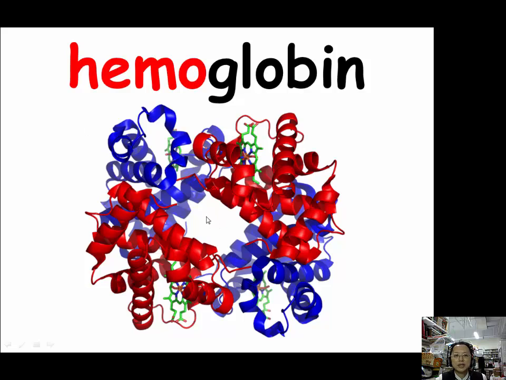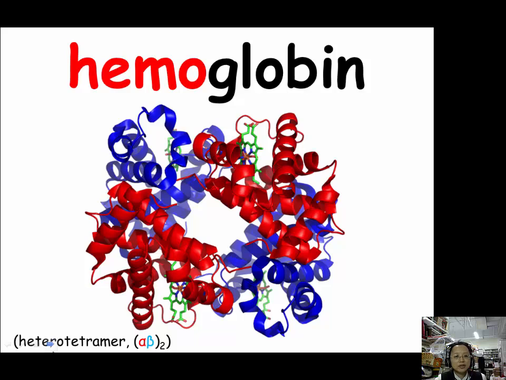Hemoglobin is the iron-containing substance in red blood cells that transports oxygen from the lung to the rest of the body. This is a picture of the structure of hemoglobin. In this picture, there are 4 hemoglobin subunits because usually they form a tetramer. And there are 2 kinds of hemoglobin together to form a tetramer. We call them alpha and beta. And there are 2 for each one to form hemoglobin, which we call a heterotetramer.